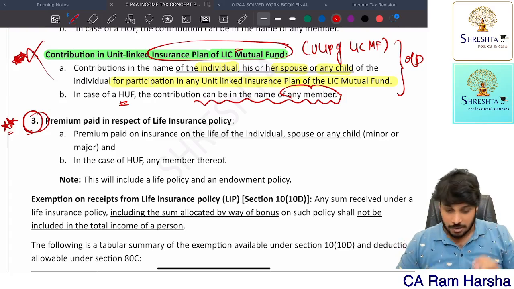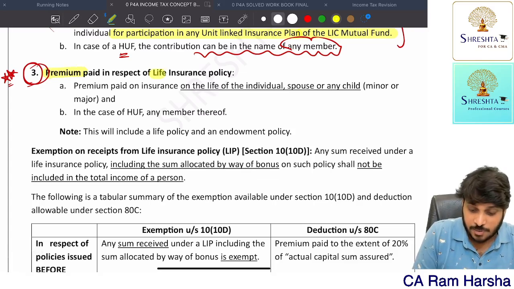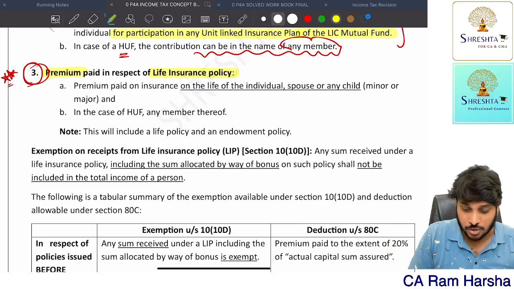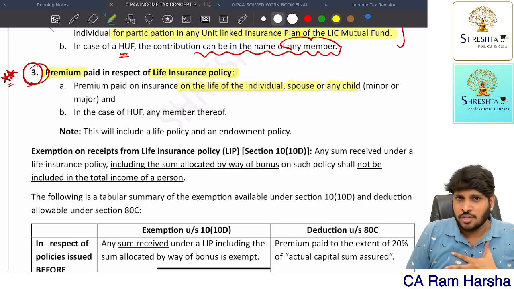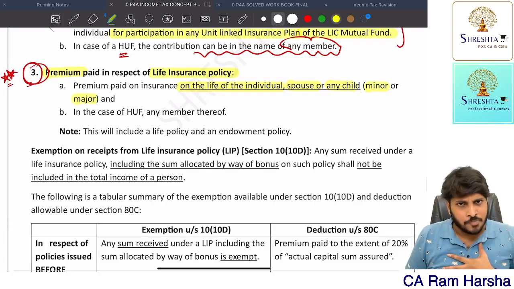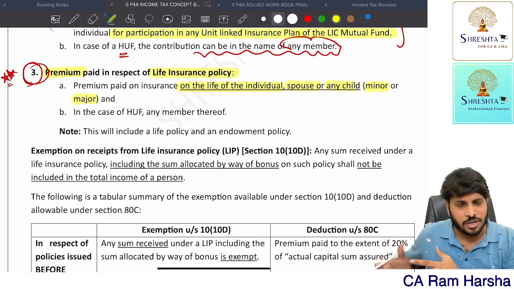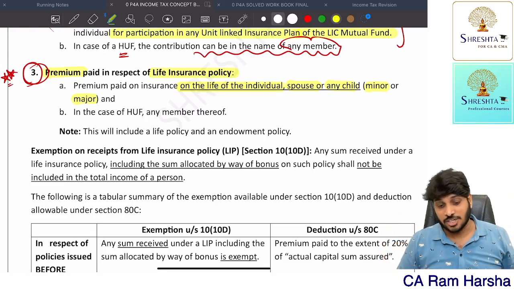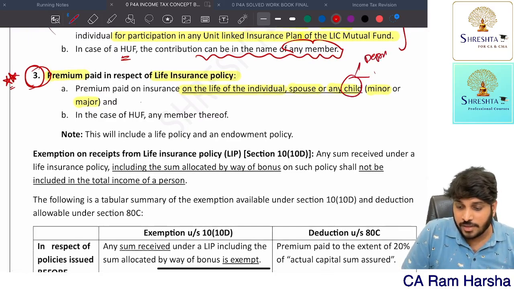1.5 lakh. Fine. Now, if at all I am paying any premium in respect of life insurance policy, no, on whose life? On my life, or my spouse, or my child. Child can be minor or major, it doesn't matter. Suppose I'm a 60 years old guy. I am making my son who is of 35-40 years age. For him also I am only paying insurance premium, life insurance premium. I can claim deduction, which means whether your child is dependent on the assessee or not dependent on the assessee doesn't matter.